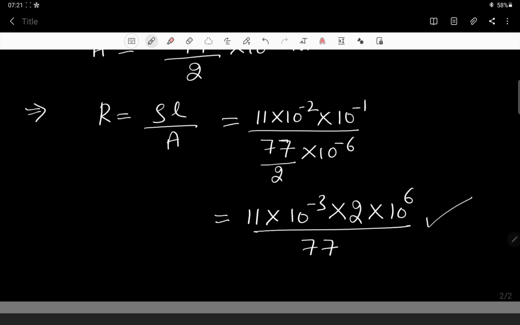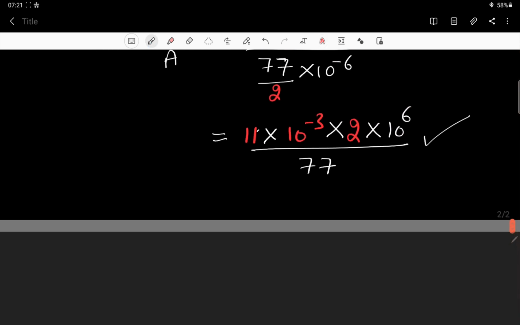Please observe this calculation one more time. This is done by using basic rules. 11 and here also 11, and 10 to the power minus 2, 10 to the power minus 1 together becomes 10 to the power minus 3. This 2 has come above here. This 77 has remained here. 10 to the power minus 6 has become 10 to the power plus 6.